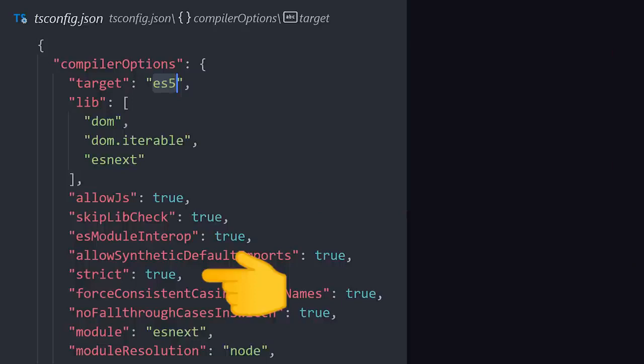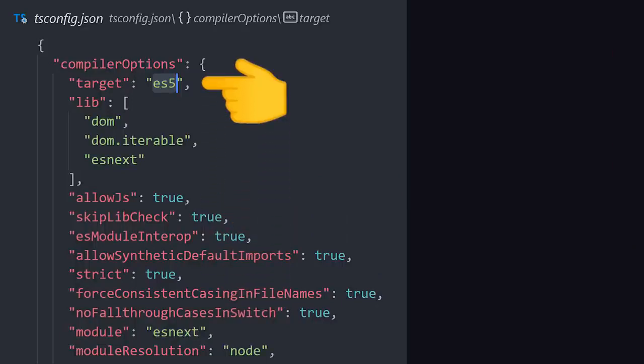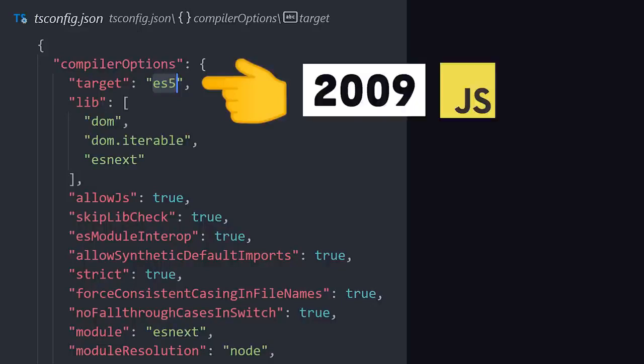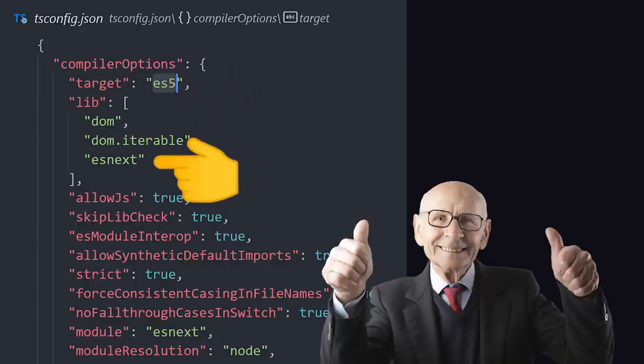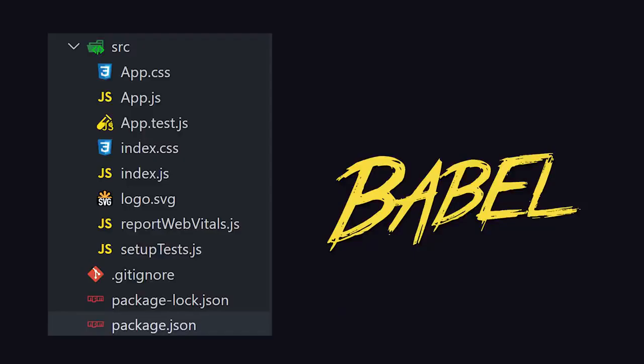Another important option is target, which is the flavor of JavaScript that TypeScript will compile your code to. ES5 is the 2009 version of JavaScript, but your codebase can write 2021 JavaScript. Sounds amazing, but do you really need TypeScript to do that? Under the hood, the JavaScript version of Create React App uses a compiler called Babel that does the exact same thing. So the bottom line is that you can write modern code in both a React.js or TS project.